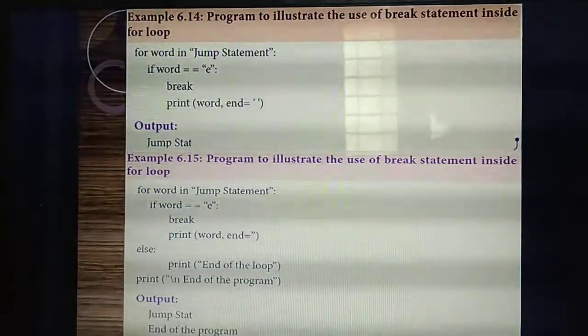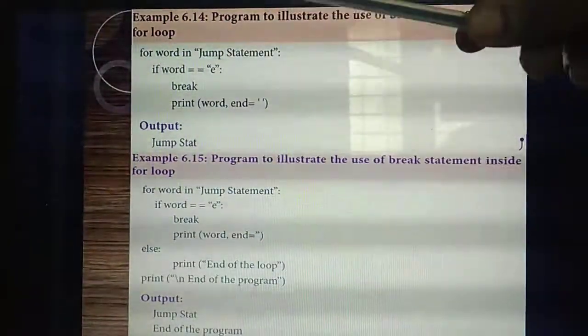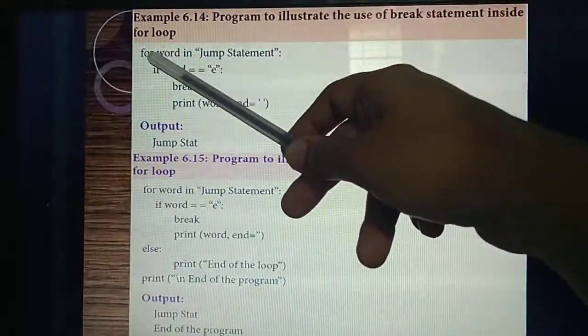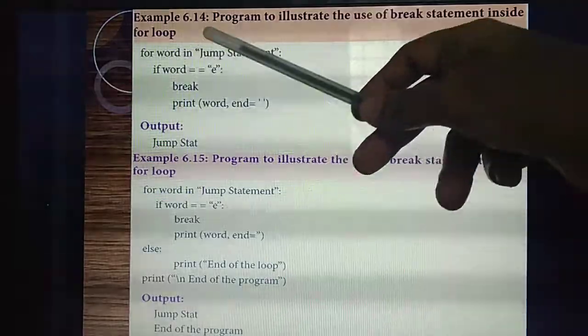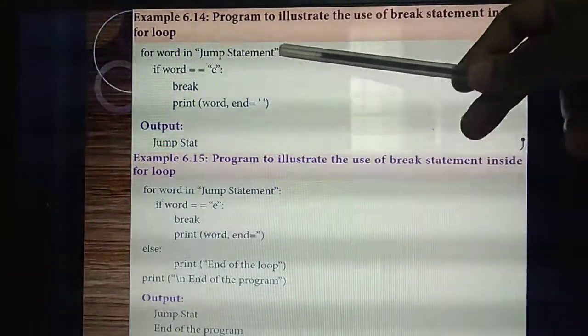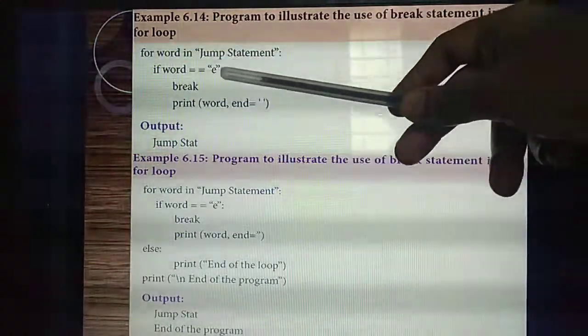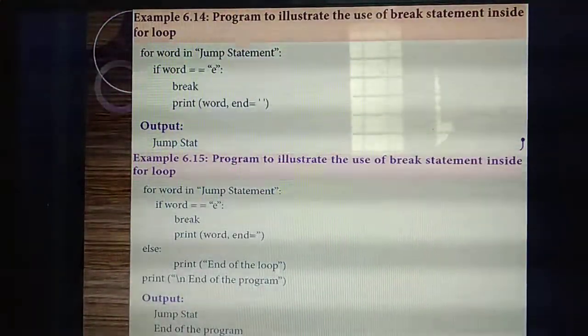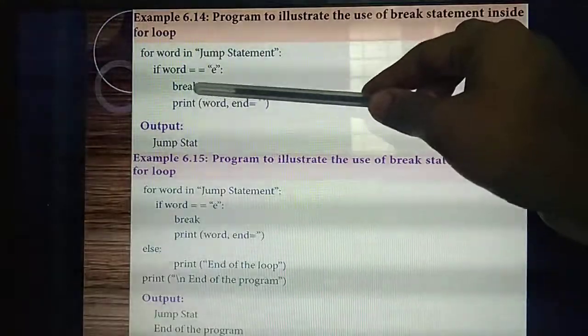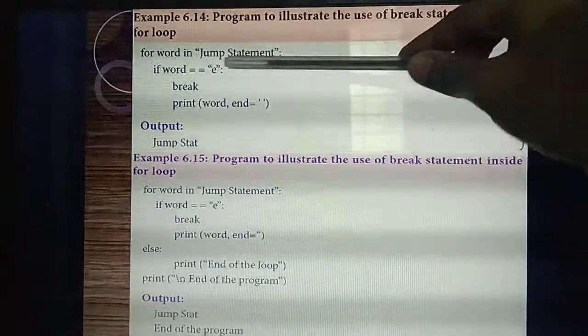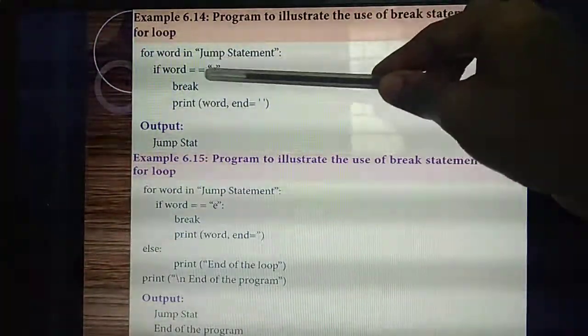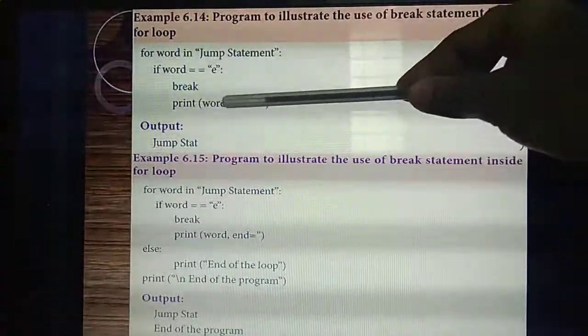Once again I am telling. This is the simplest program. Inside the for loop I am giving one variable called word, and inside that I am giving the words jump statement. Next I am going to check the condition, whether the letter E is there inside the word or not. Next I am giving break. If the letter E is found in the word, it will check with each letter. So I am printing the word.